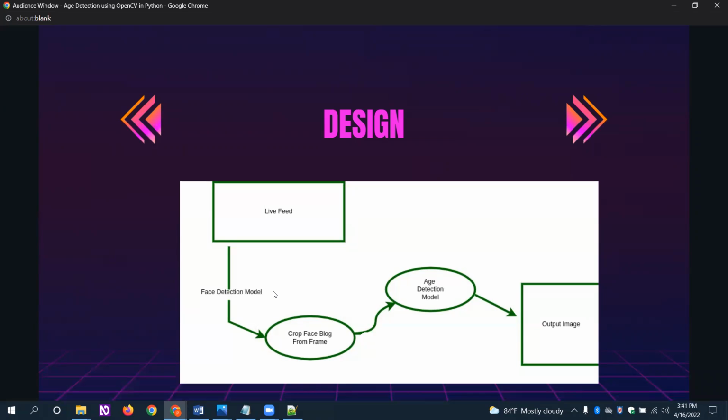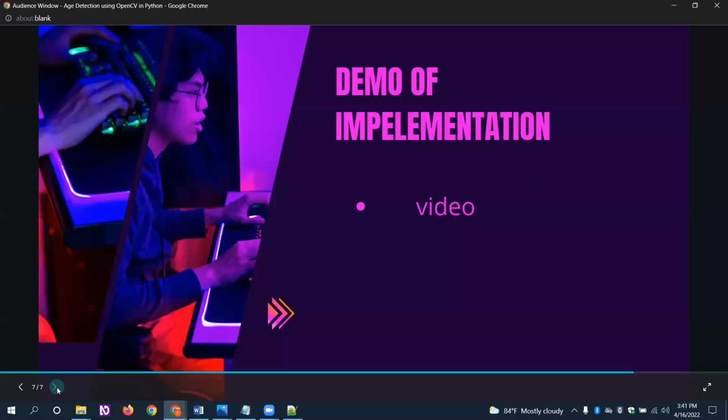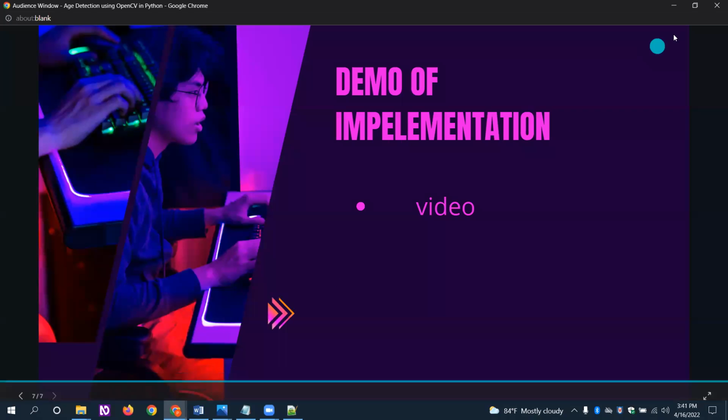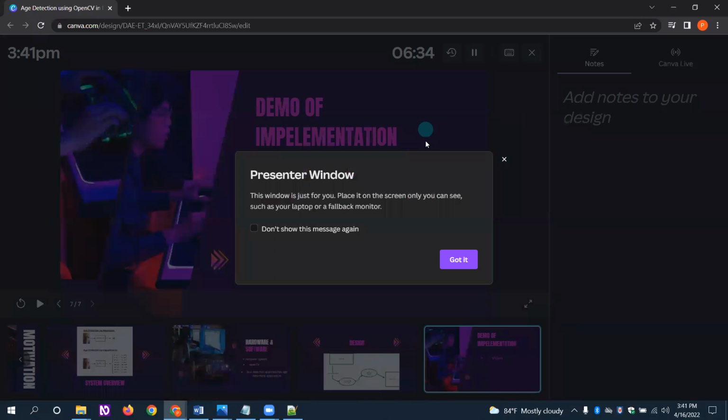It predicts how much percentage of the age is related to the person, and it will predict the age of a person. We will get the output of the image. So in this, we have the demo presentation, the demo implementation of this project. I will show you the demo implementation.